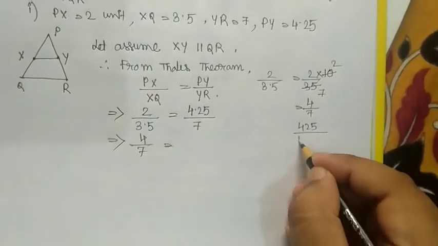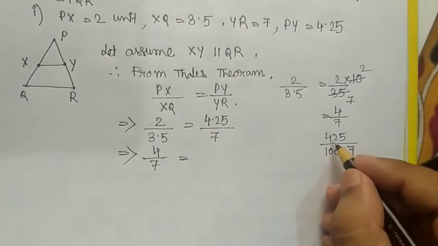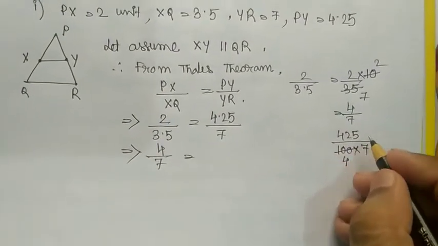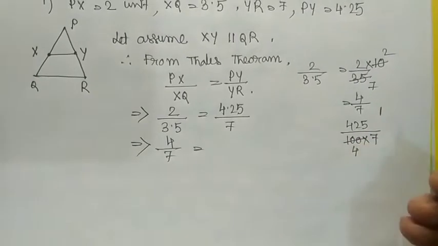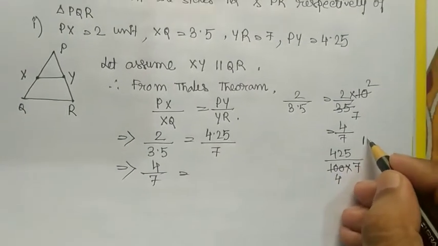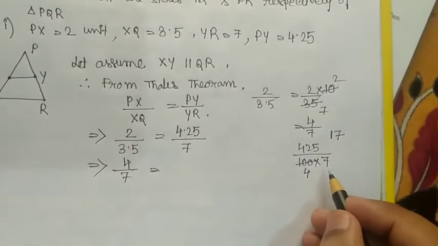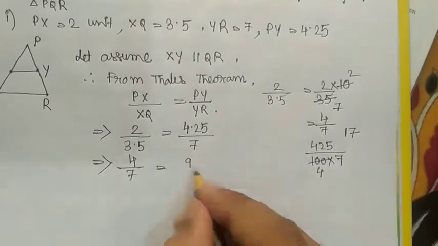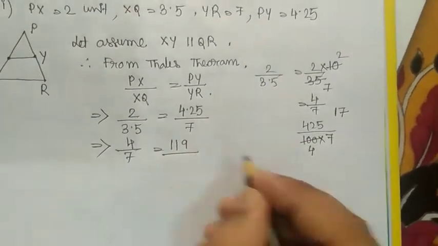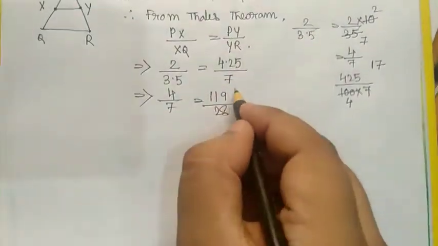425 by 100 into 7. If we eliminate by 25, this should be 4 and this should be 17 into 7 by 4, which is 119 by 28. Are these two equal? No, these two are not equal.